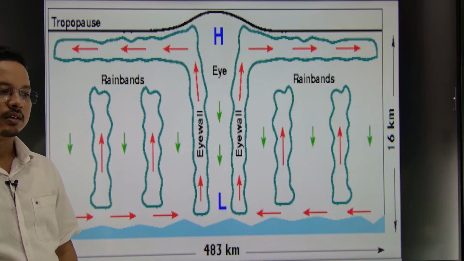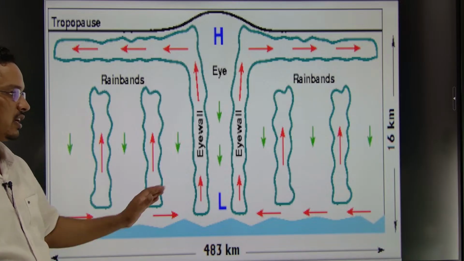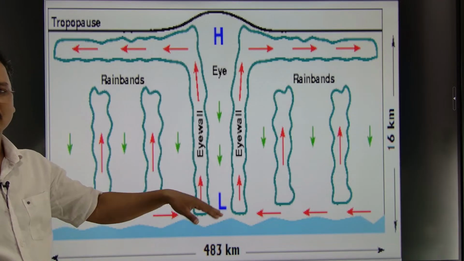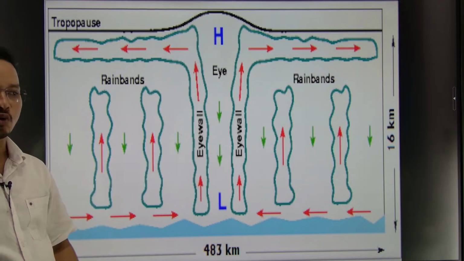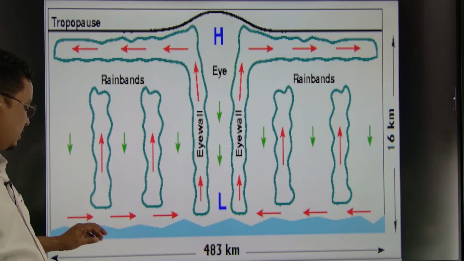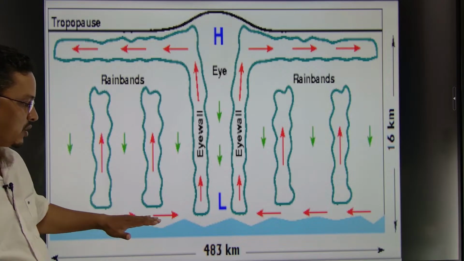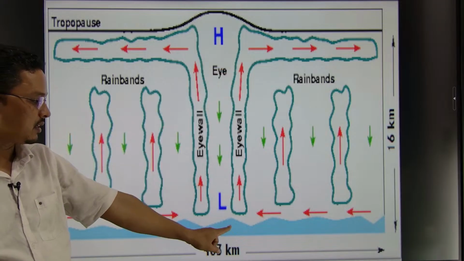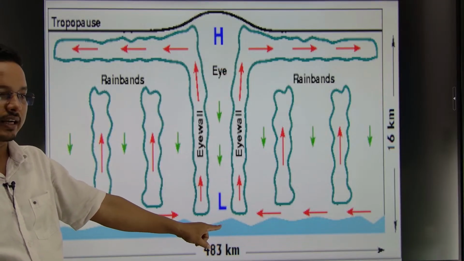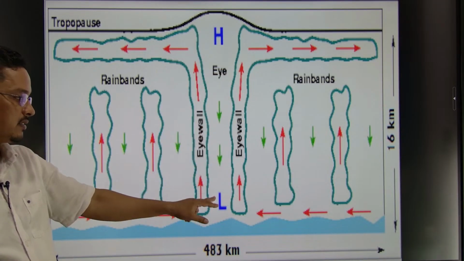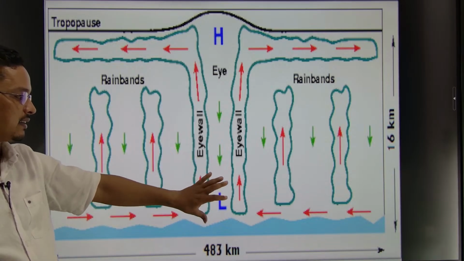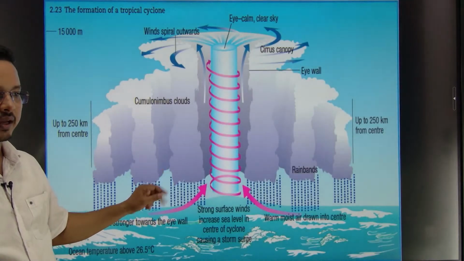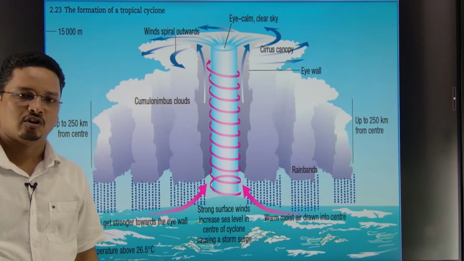How? Alternate rising and descending of air. The descending parts are the high and the ascending parts are the low. So this is happening, and here you can see the air is moving towards the low, and here it is diverging. As I said, high pressure will diverge and low pressure will converge, right? Here over the eye, this air is descending, which is making and sustaining the low pressure for a long period of time.